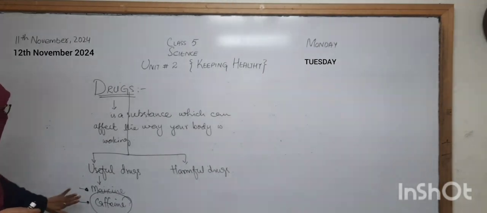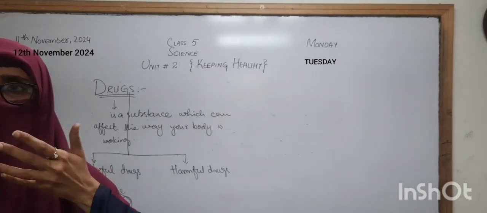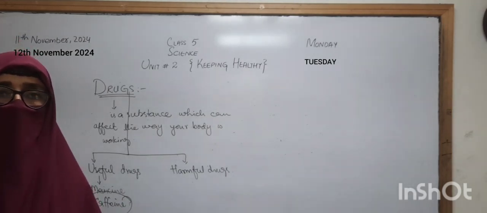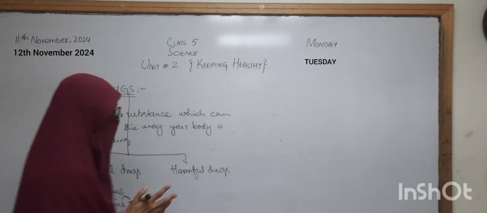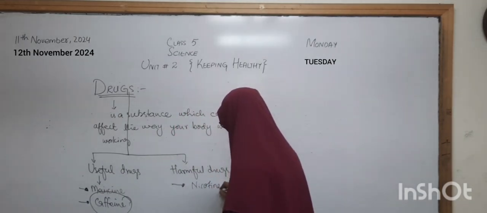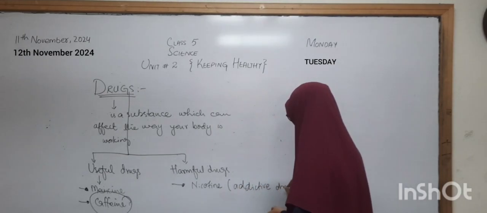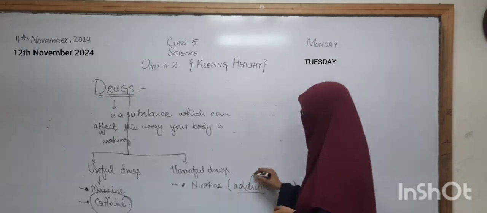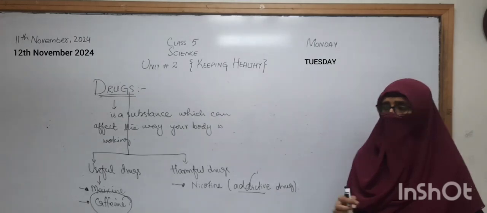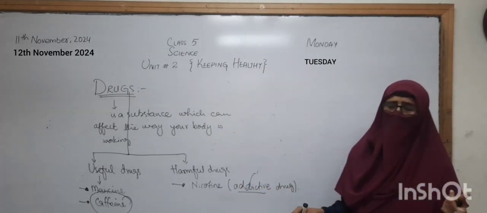Now caffeine, and then there is another drug that is present in our cigarette. Cigarette is having what? It is having nicotine in it. We can also say that it is the addictive drug. Addictive drug means what? Addictive means कि अगर आपको एक दफा जिसकी आदत हो जाए तो वो चीज़ आपसे छोड़ी नहीं जाती. For example, the nicotine, and the simple example is of the cigarette.